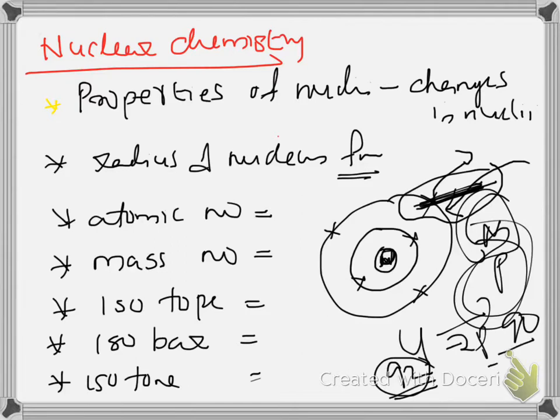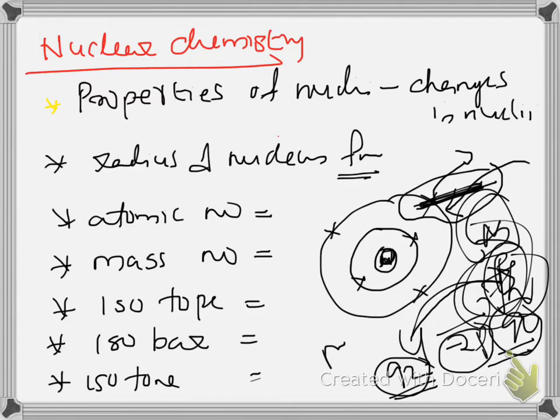Then it changes to 90 after the removal of two protons. Then the element will no longer be uranium. Atomic number 90 is thorium. So uranium changes to thorium. The element undergoes transmutation, or change from one element to another element. This kind of reaction is a nuclear reaction.